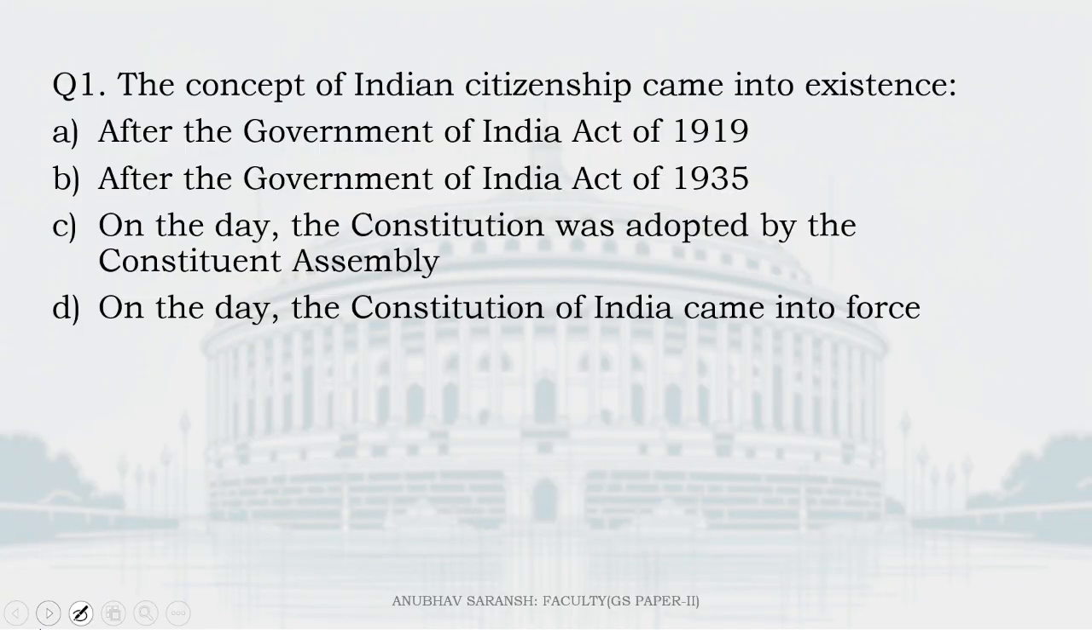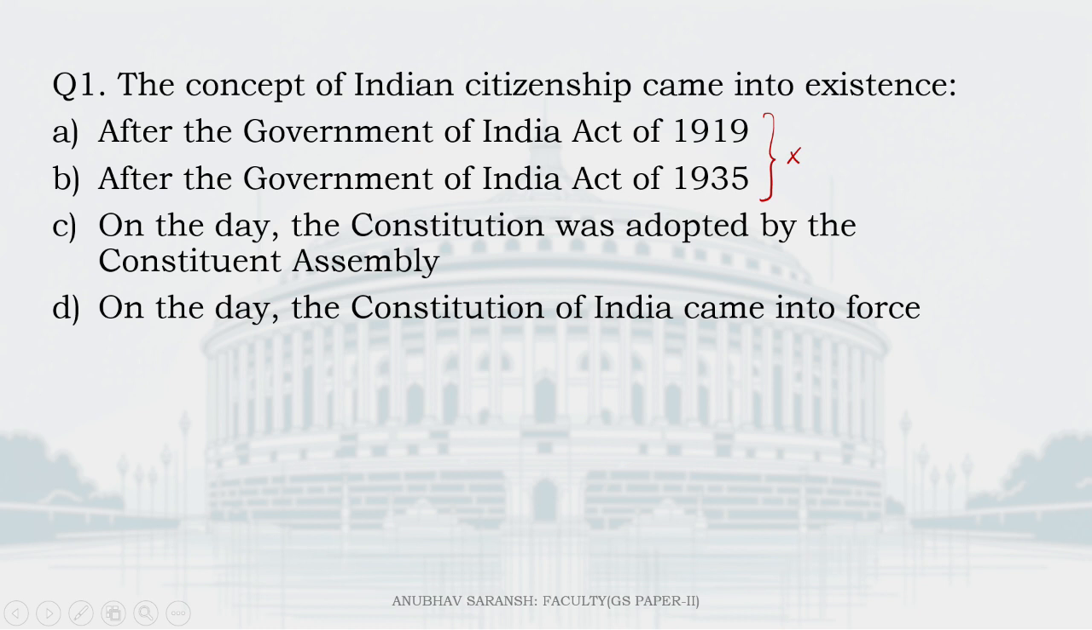Let's begin. First question. The concept of Indian citizenship came into existence after the Government of India Act of 1919, after the Government of India Act of 1935, on the day the Constitution was adopted by the Constituent Assembly, or on the day the Constitution of India came into force. So, of course, we know these two are incorrect. It all boils down to either C or D.